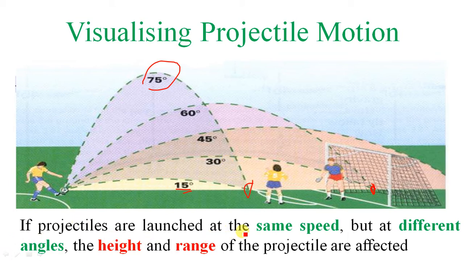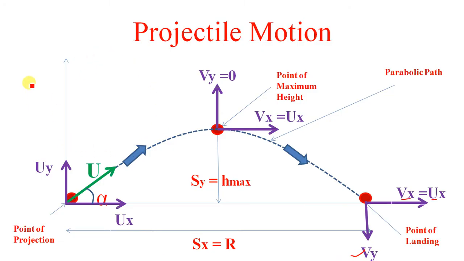If projectiles are launched at the same speed but at different angles, the height they attain is different, and the range of the projectiles is affected. Get my point? So this is the complete diagram of projectile motion. First understand this diagram. If you understand this diagram, you will definitely understand the concept of projectile motion.